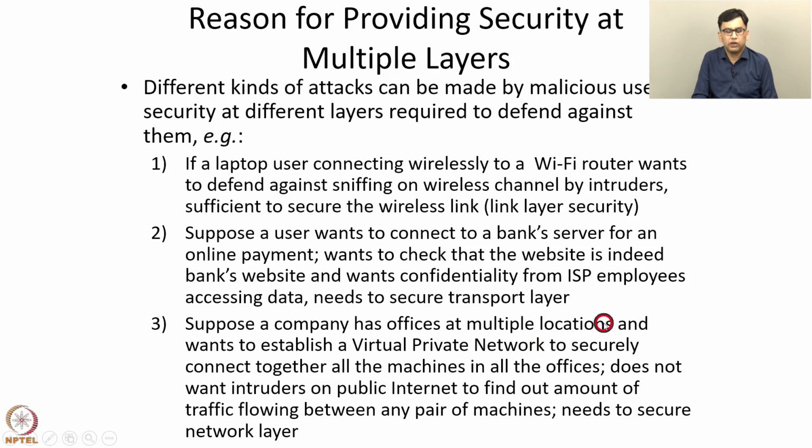One additional security mechanism that the company wants is this. The company does not want intruders on the public internet to find out the amount of traffic that flows between any pair of machines. As we said, there are 100 computers in the Mumbai network and 100 computers in the Bangalore network. So how much traffic is flowing between an individual computer in the Mumbai network and an individual computer in the Bangalore network? An attacker should not be able to find out how much information flows between a given pair of systems in different offices.